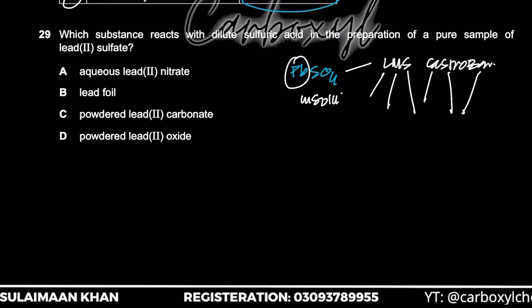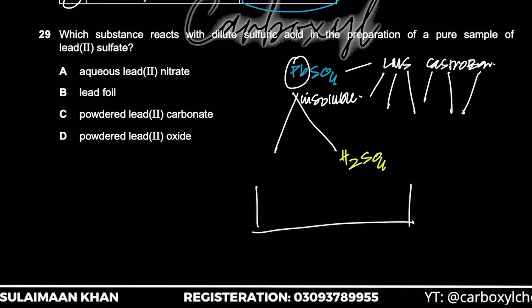It's an insoluble salt. और insoluble salt की preparation कैसी होती थी? You take two soluble salts and then you add them to water and you mix them together and then a precipitate is going to be formed, obviously. ठीक है? So if you check this out, it's saying that which substance would react with dilute sulfuric acid? Now one of them is not actually a salt, it's basically H2SO4 उसने लिया है, लेकिन H2SO4 can also be regarded as the substance that you are adding, right? तो H2SO4 का मतलब है कि H plus ions है और SO4 2 minus ions है. और H2SO4 अगर आपने लिए तो ये एक आपने soluble चीज़ ले ली. soluble salt इसको नहीं कहते, it's an acid obviously, but ये एक soluble substance है in the formation of lead.